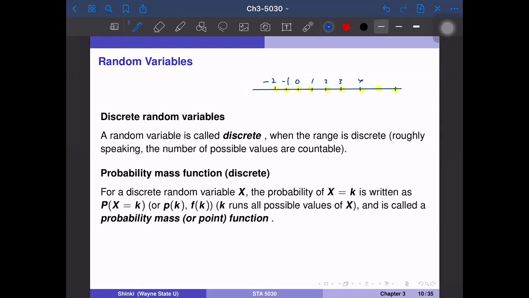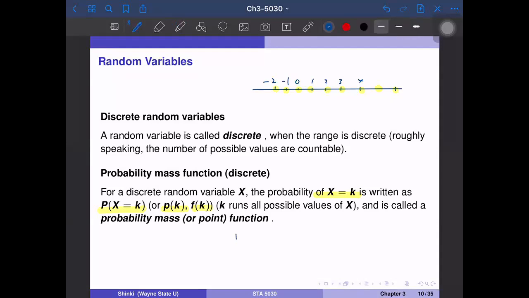Okay, so now we think about the probability mass function of a discrete random variable. For a discrete random variable X, the probability that X is equal to k is written as P of X equal to k, or lowercase p of k, or sometimes f of k. So k runs over all possible values of X. If all possible values are 0, 1, 2, then k is 0, 1, and 2, 3 cases. And this function is called the probability mass function.